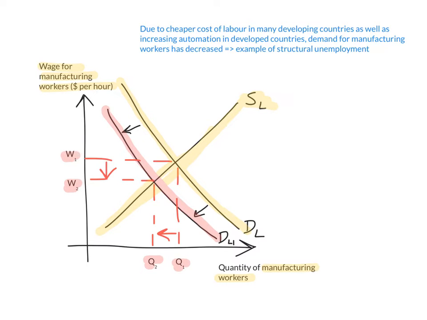So say, for example, due to the cost of labor in many developing countries, as well as increasing automation in developed countries, demand for manufacturing workers has decreased, and this is how you show it in a diagram. This is a very good example of structural unemployment, because there have been changes in the structure of the labor market due to increased automation or cheaper cost of labor elsewhere, and there's change in the structure of the economy.